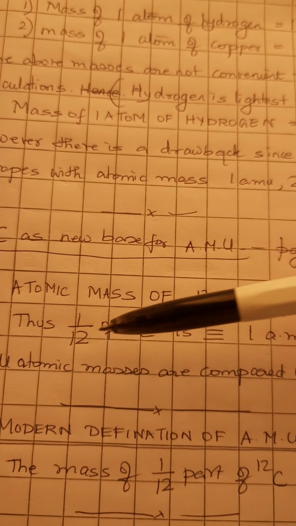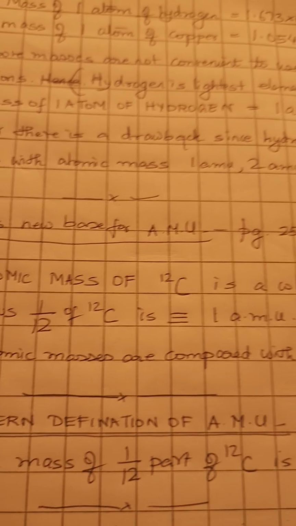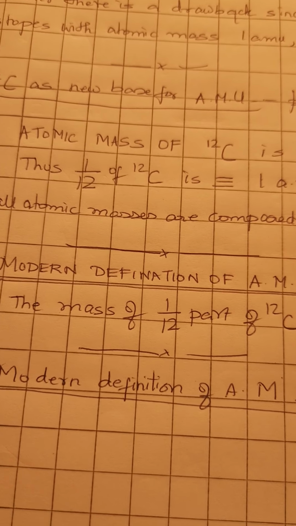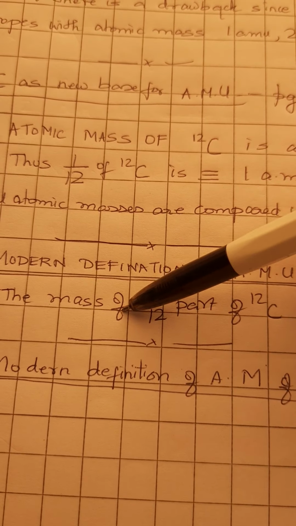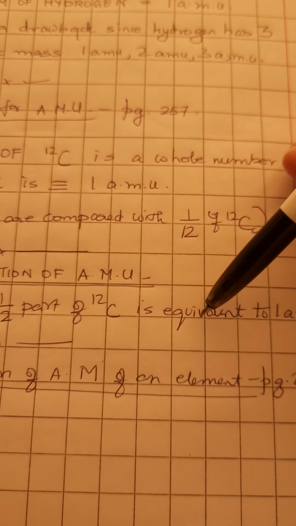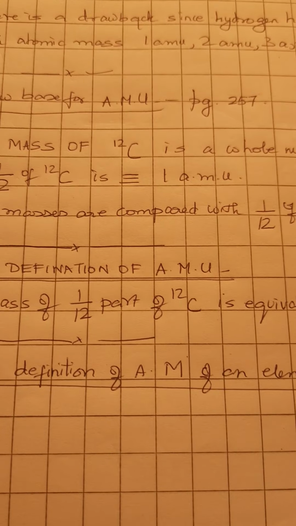So all the atomic masses are compared with 1/12 of carbon-12. Now there is a modern definition of atomic mass unit: the mass of 1/12 part of carbon-12 is equivalent to 1 atomic mass unit.